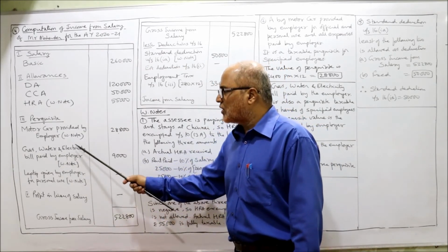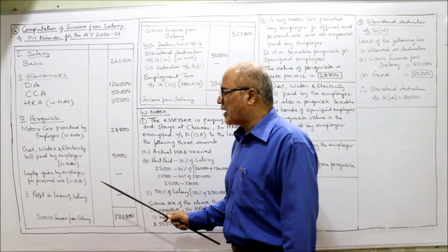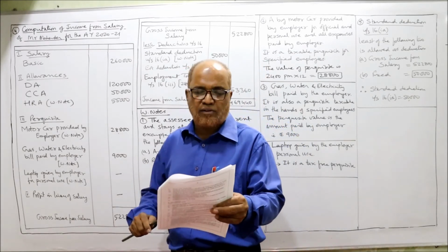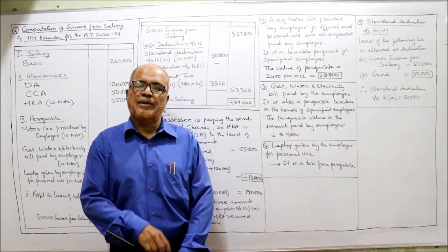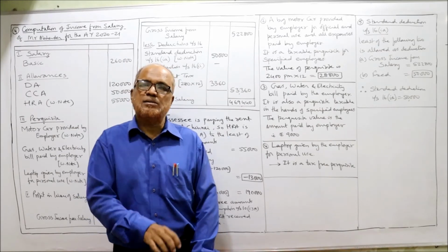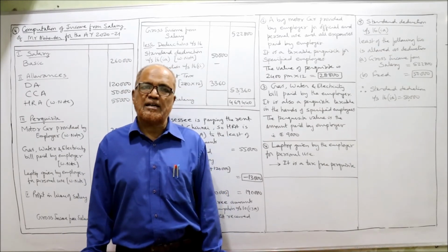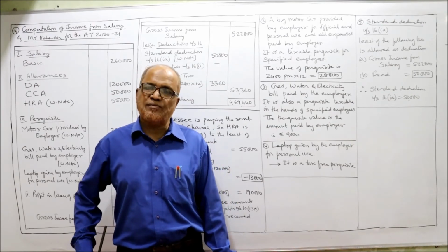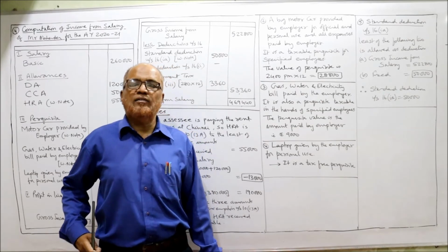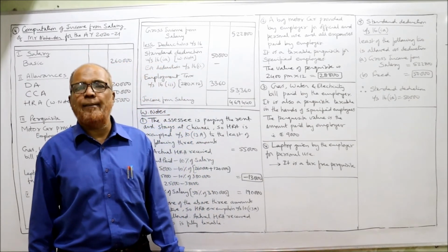Similarly, gas, water and electricity bill paid by the employer, 9,000. It is 9,000 given in the problem. Again, this will be taxable for specified employees. For specified employees, the value of the perquisite is the amount paid by the employer.